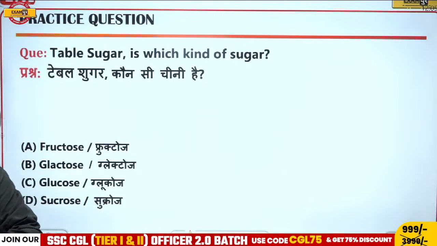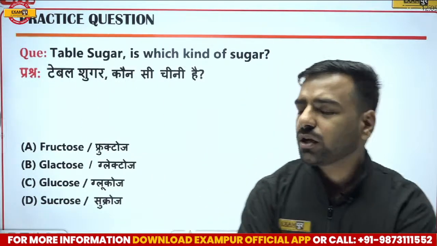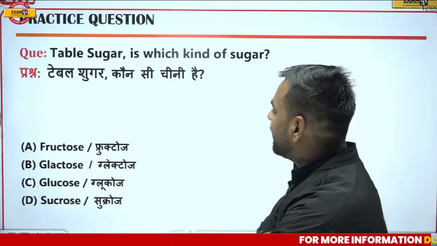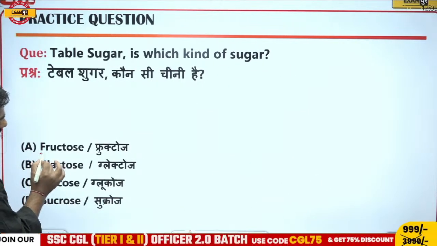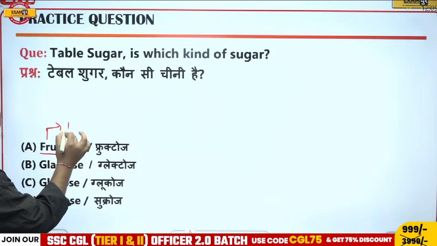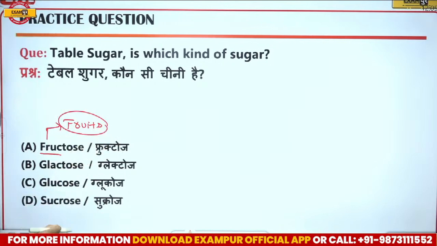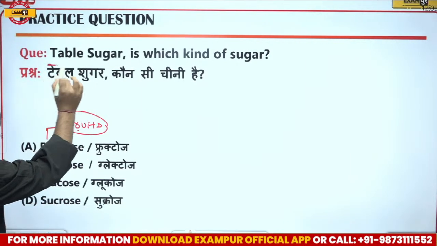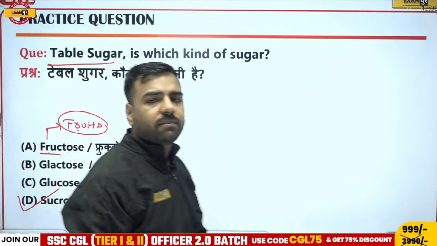See, when we are talking about the table sugar, do not forget, here the correct answer is going to be sucrose, right? When we are talking about the glucose, obviously that would be the example of carbohydrate, which is giving you the instant energy. And if I talk about fructose, this is very, very important. This is asked in the examination. If I talk about this part, that is fruit. So fruit, you can relate it with the fruits. So whenever we talk about ripe fruits, in all the ripe fruits, that particular sugar would be fructose. But here the question was asked table sugar. So for the table sugar, the correct answer is going to be your sucrose, right? So option number D will be correct.